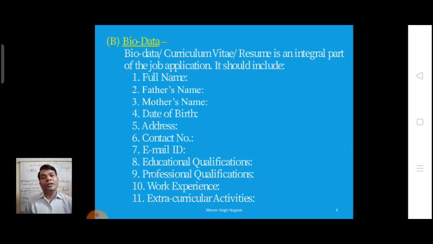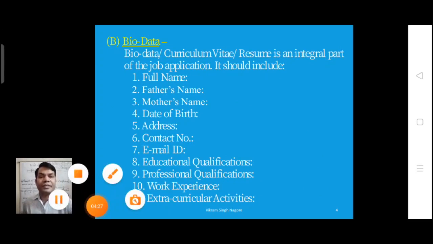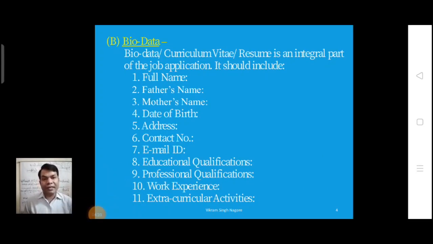Then, dear students, it comes to the next part, that is biodata or resume. The first part is the covering letter, as we have seen, and the covering letter follows the format of a formal letter. After finishing the covering letter, you need to write down the biodata.